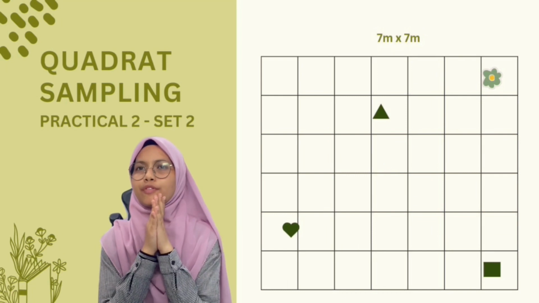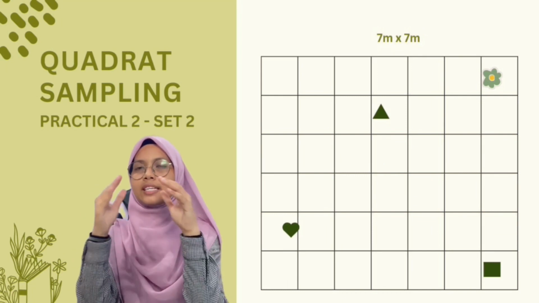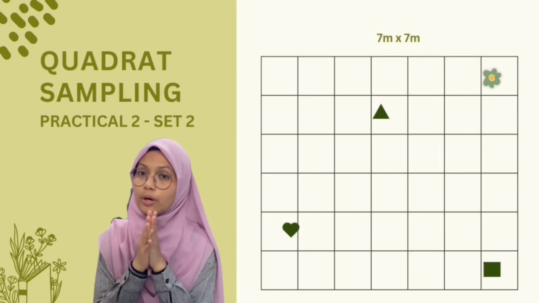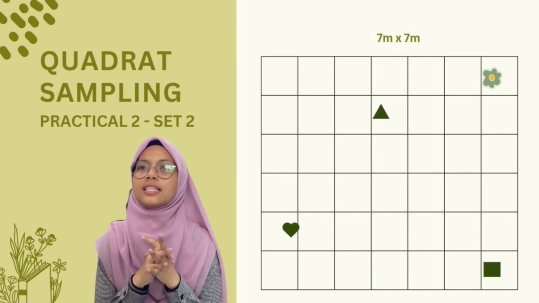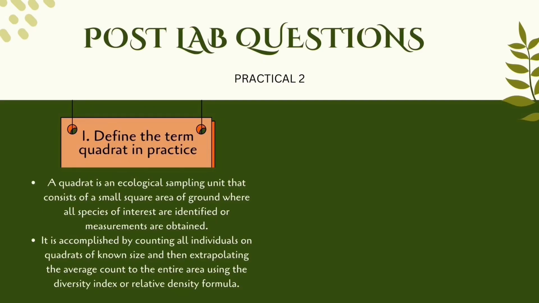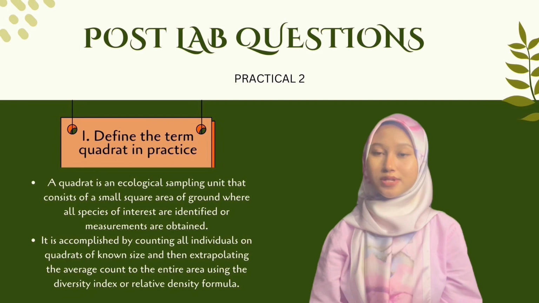and then the total number of species in this quadrant is only one, and then the density number is 0.02. Next, we continue with the post-lab question practical 2.